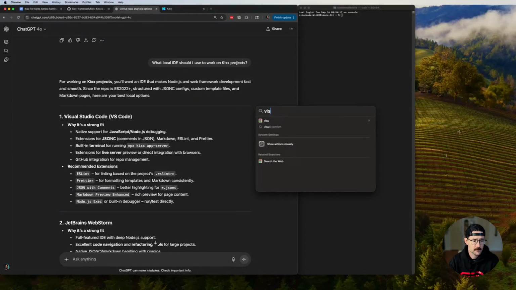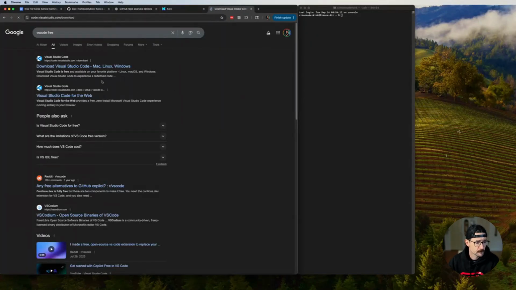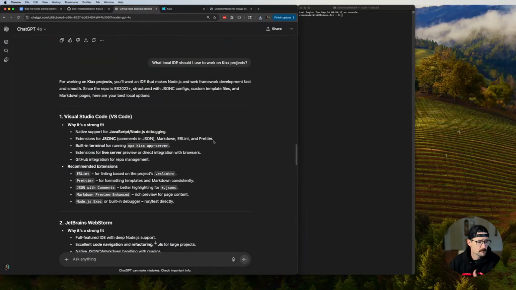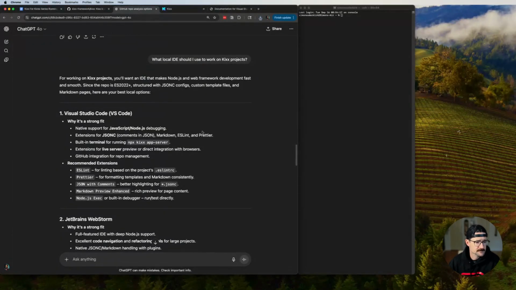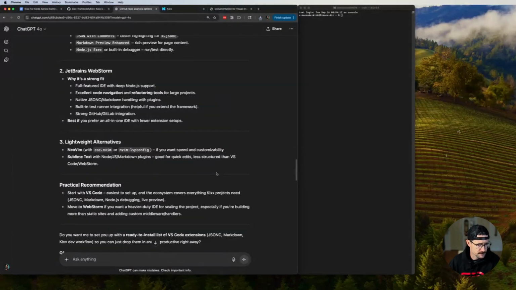No. Okay, so I'm going to download and install VS Code, and then hook it up with the various plugins that ChatGPT has recommended for the node-based project that Kixx.dev requires. I want to get my extensions going, and make sure that I can keep using the command line, server preview. Okay, cool. This all looks great to me. And then I'll go through the different extensions there.